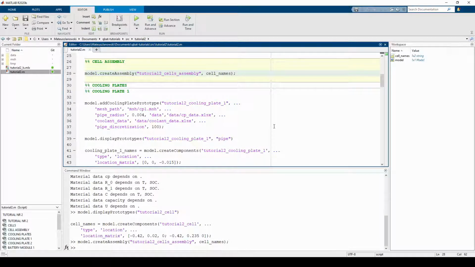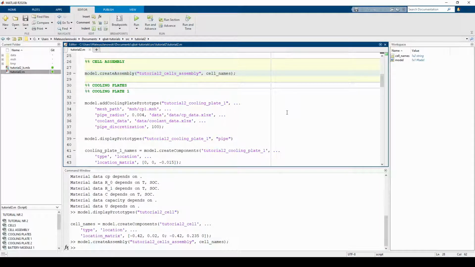Once again, we define the prototype first. As cooling plates often have complicated geometries, it is recommended to create them in 3D modeling software and mesh them using Gmsh. We also need to define the pipe radius, the material properties of the cooling plate, and the coolant. The coolant properties can also depend on temperature. Additionally, we specify pipe discretization due to its significant length and bend shape. This is not a required parameter and is set to 30 by default.